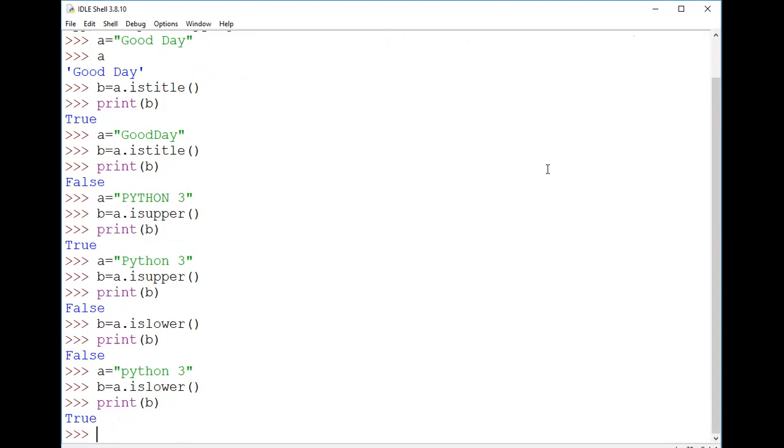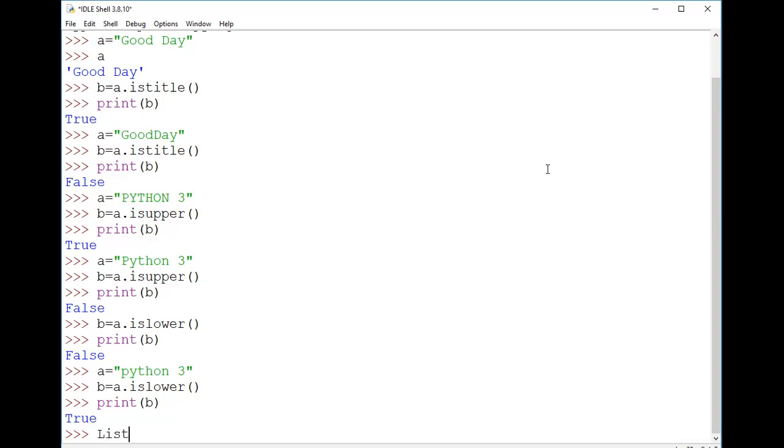Similarly, we have another one called the join method. The role of the join method is, whenever you are taking any kind of sequences, like a list or even a dictionary, and it is a collection of strings, and you want to make them a single string, you can use the join method. So let's see with an example here.